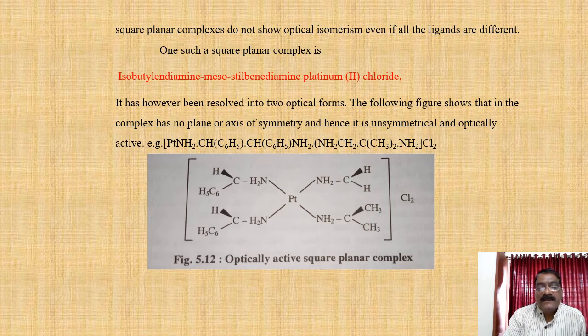See this complex, its planarity is removed. That means all ligands and the metal atom are not in the same plane. Due to the bulkier ligand, it loses its planarity, and this complex can show optical activity. That is, this complex is an optically active square planar complex. It is the only such complex which can show optical activity.